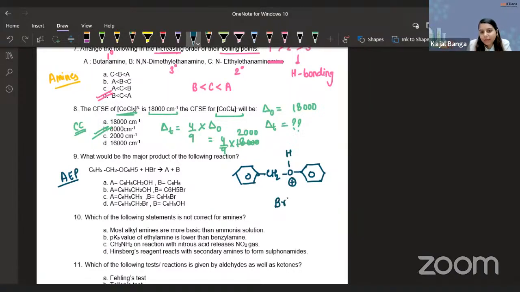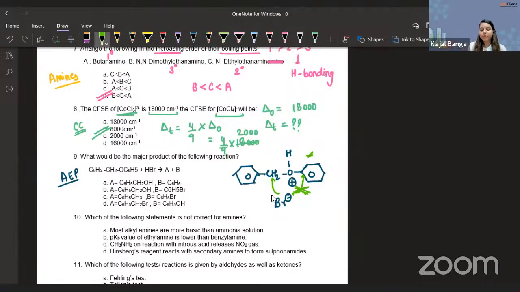Now, where exactly can the Br minus attack? So there are two possible positions for this Br minus to attack. One is it can attack on this carbon, and the other is it can attack on this carbon. Do you actually feel that the attack on the right hand side is possible on this ring? Do you feel the attack is possible on this side? No, definitely not. This attack is not possible because aromatic compounds, haloarenes, the aromatic benzene ring does not undergo nucleophilic reaction that easily. So it's not going to be.